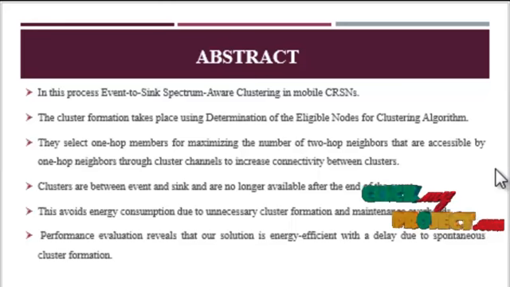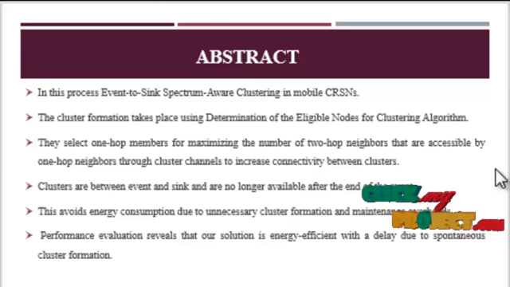Cognitive radio sensor networks are an event-based system, such that the sensors detect the events, and the event readings of the sensors are collaboratively conveyed in a multi-hop manner through the vacant channels from the event region to a sink. Hence, event to sink communication and the dynamic radio environment require a coordination scheme in cognitive radio sensor networks. In this paper, we propose event to sink spectrum aware clustering in mobile cognitive sensor networks.